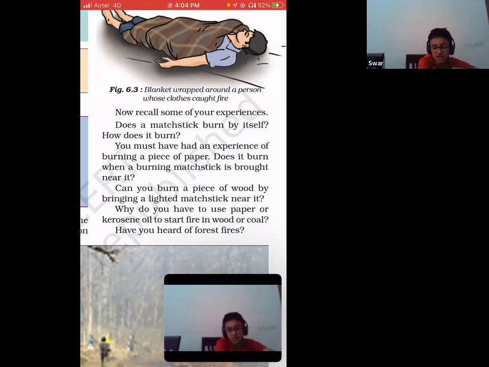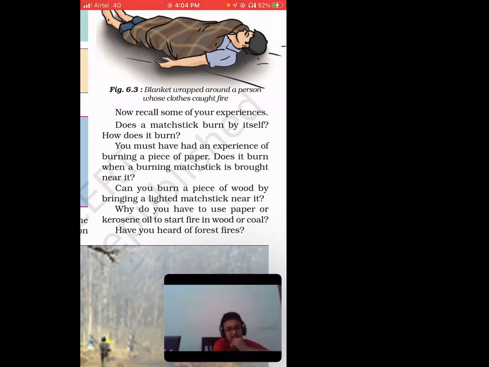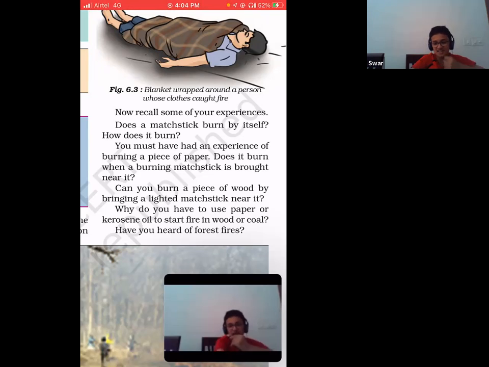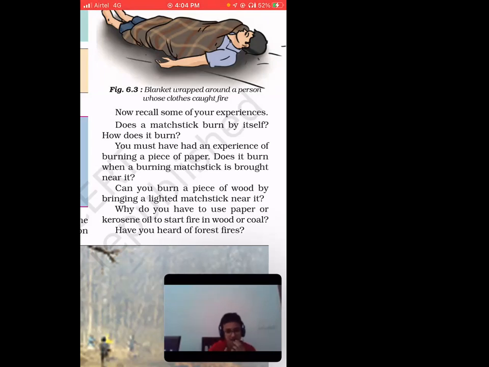Forget about burning it, a person can't live there. He or she can't live. Not even a second. Yeah, we can survive for maybe 3, 4, 5 seconds, not more than that, right?